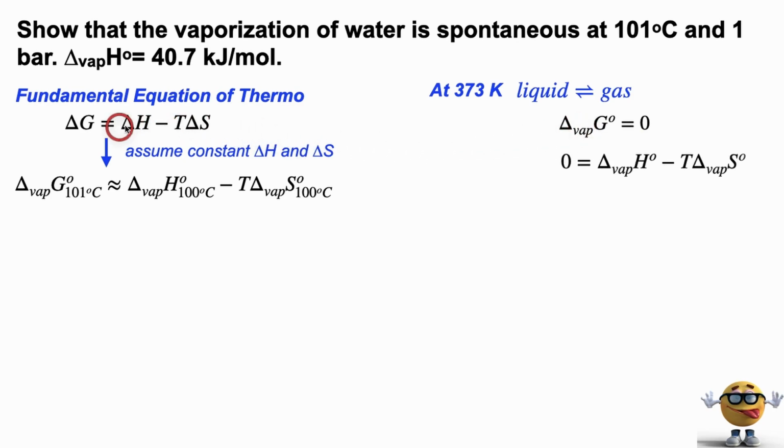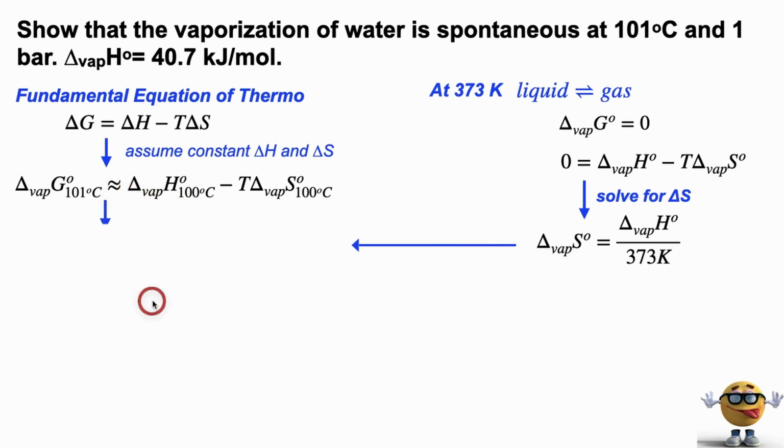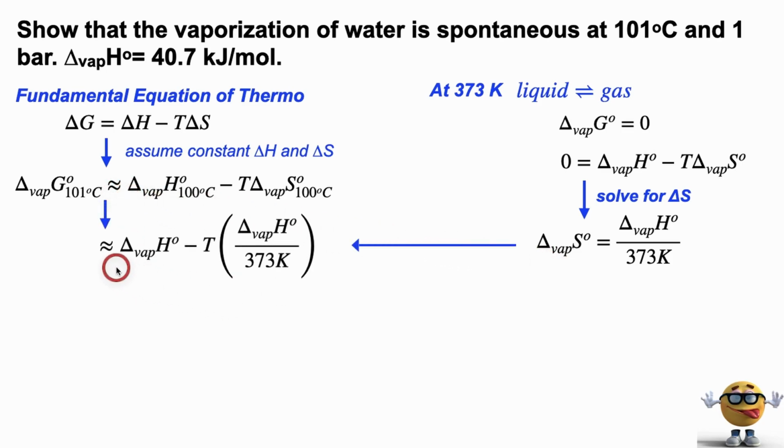So we can plug that into this equation right here, and we can solve for our change in entropy, delta S. If we do that, we have this expression right here. And we can now plug that into this equation right here. And now we have everything in terms of the change in enthalpy, which is good because that's kind of all we're given in the question.